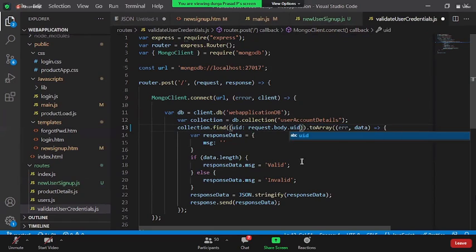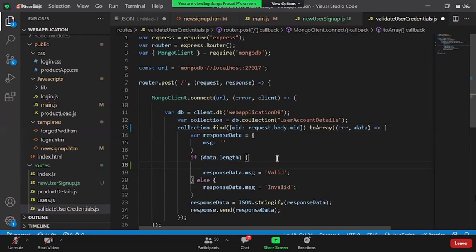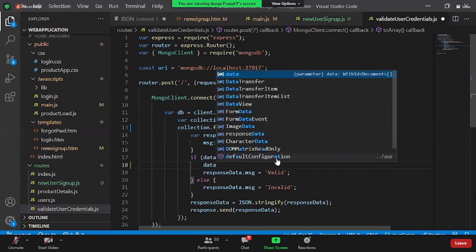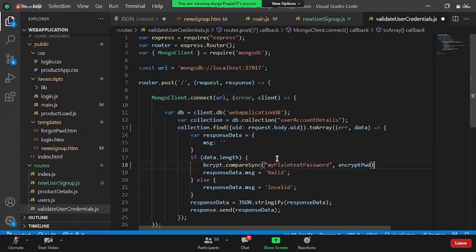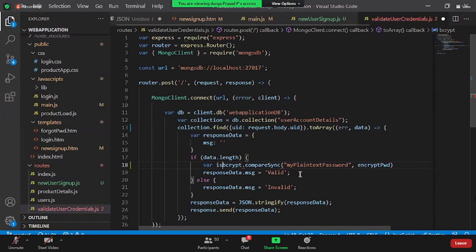UID. Once you get the data, what do I need to do? Data dot, do I need to use this method? I say where is valid password equal to, what is the plain text instead of this? What is the password the user is passing?